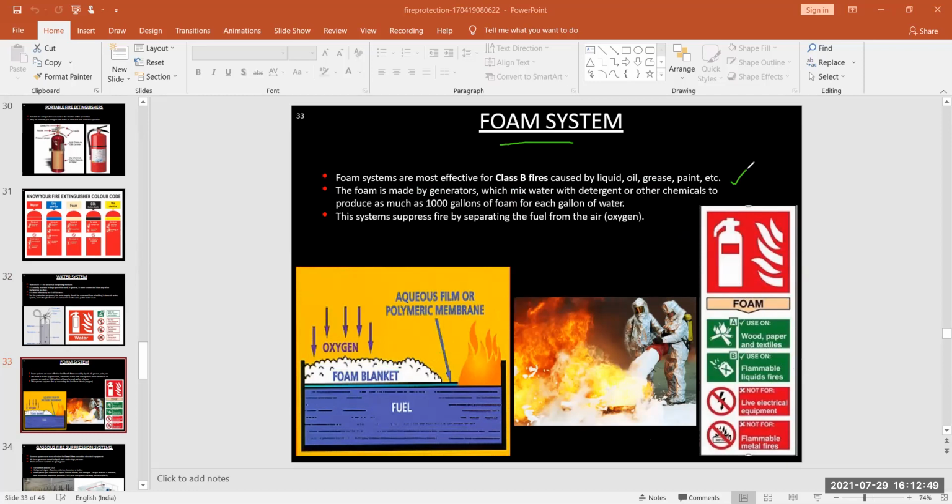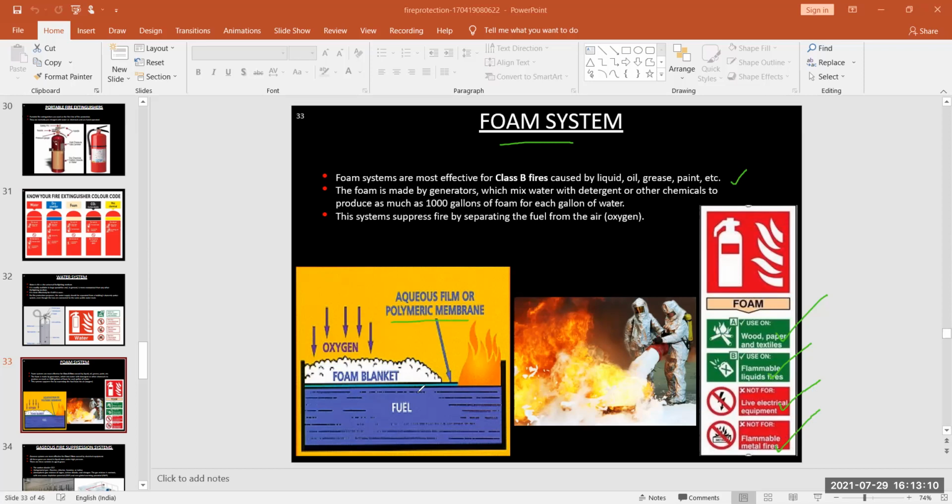So this system suppresses fire by separating the fuel from air or oxygen. It is used on wood, paper, and textile. Used on flammable liquid fires, not used for live electric equipment, and also not used for flammable metal fires. Next, aqueous film or polymeric membrane.